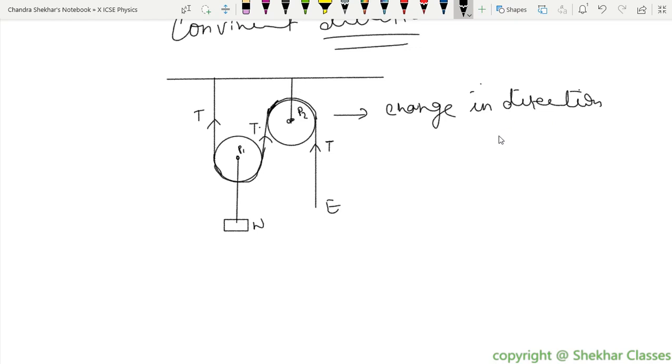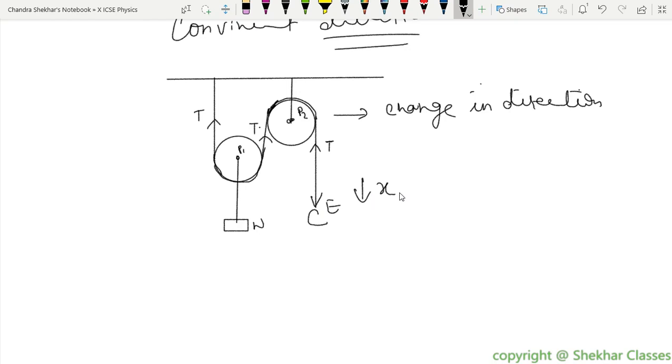Now, the next question is, if the free end C, so where is C? Let me mark it here. Free end C of the string. So this is C here. This is a free end, right? And people are putting the effort in this direction. That is E. If the free end C of the string moves through a distance x, it moves through a distance x.